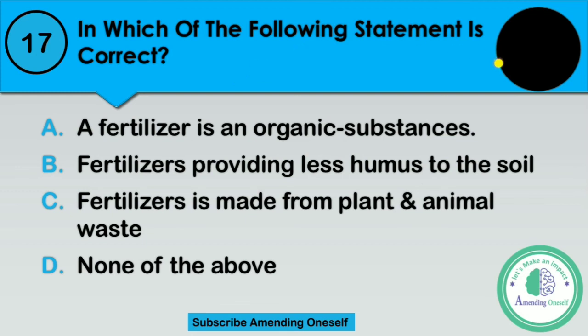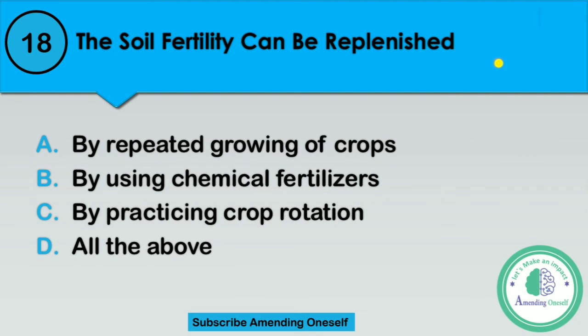Time's up. Question number 18. The soil fertility can be replenished. I repeat the question. The soil fertility can be replenished. Option A, by repeated growing of crop. B, by using chemical fertilizer. C, by practicing crop rotation. Or D, all of above.